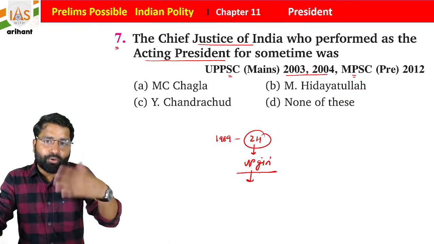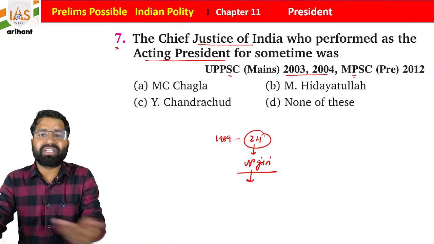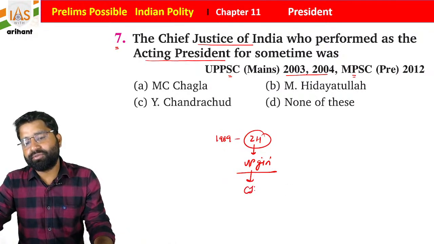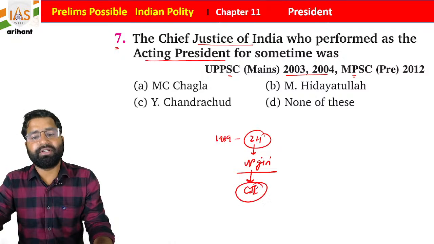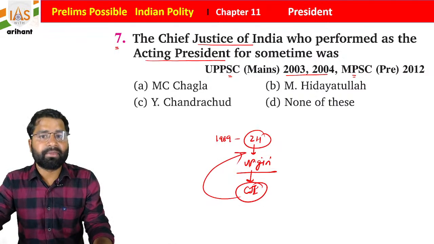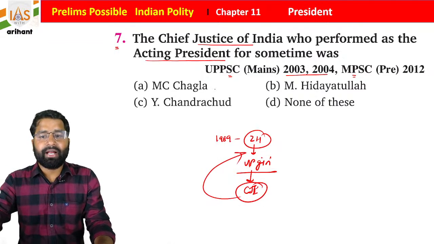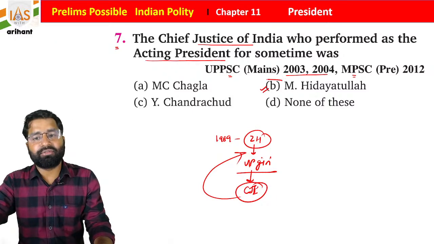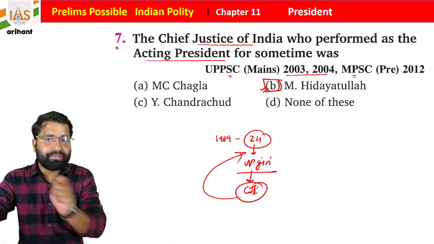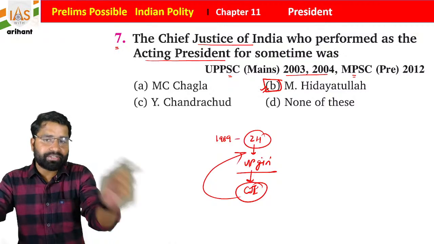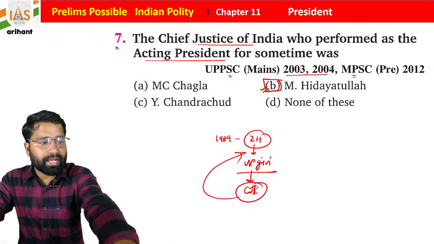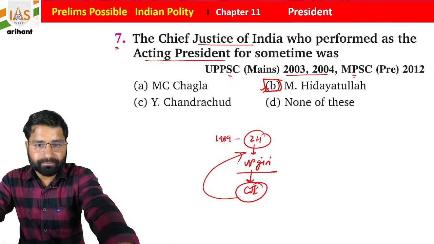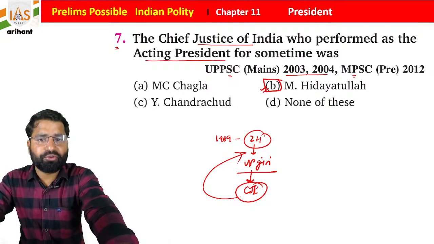So both constitutional posts became vacant. After that, there is a provision for the Chief Justice of India to take charge as acting president. At that time, Justice M. Hidayatullah was the CJI, so he acted as president of India. I hope you all are getting it.